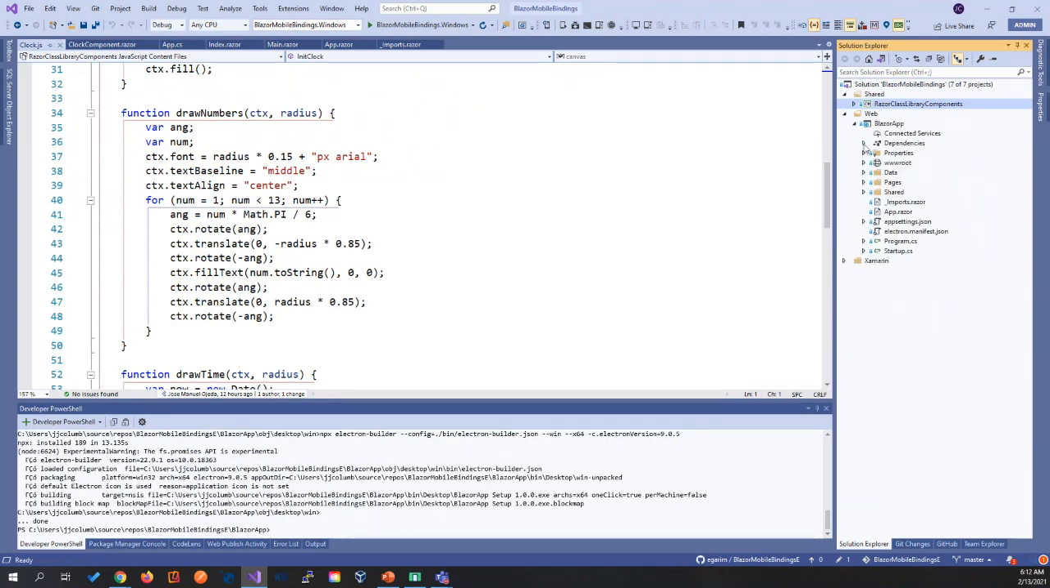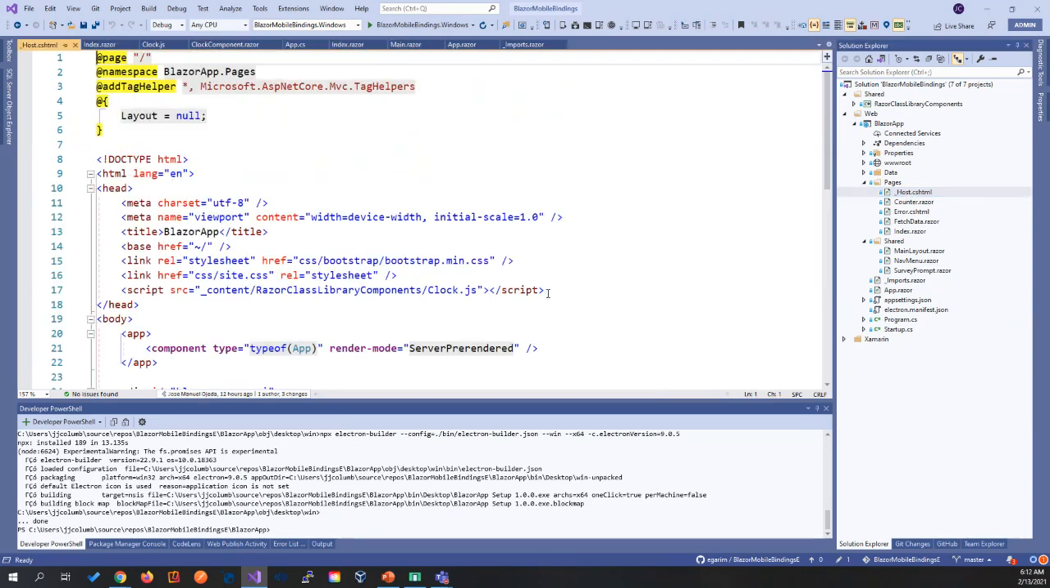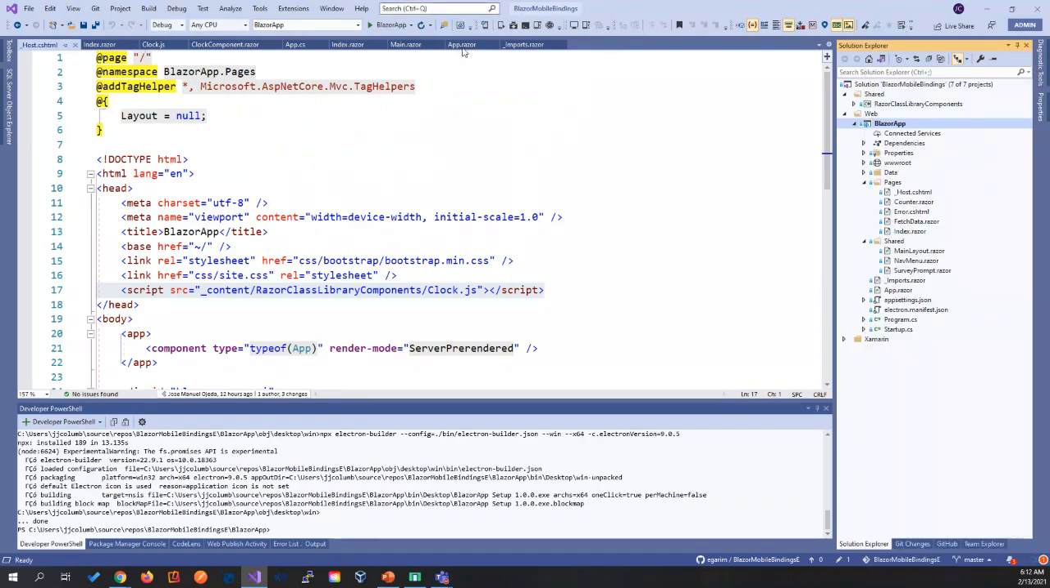We have our project Razor library component in our dependencies, and we can again go to our pages and see that in our index we're going to be referring to our Blazor library components, and we're going to pass the size of the component that we want, and we're good to go. One smart thing here in the host: we need to have the JavaScript that we are using referenced, so it knows where to look for it. But with only that, I can just set it as a startup project, and let's run it.